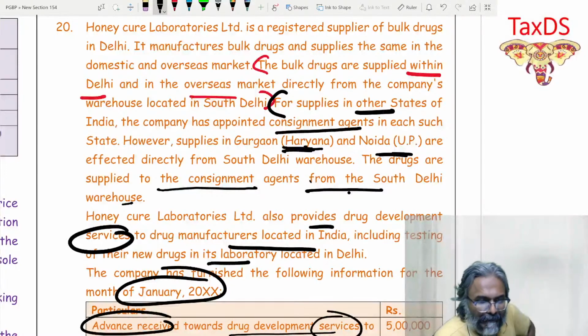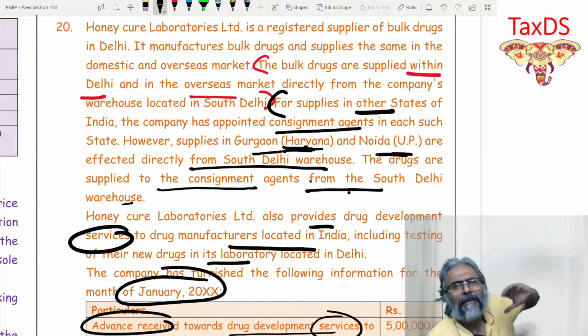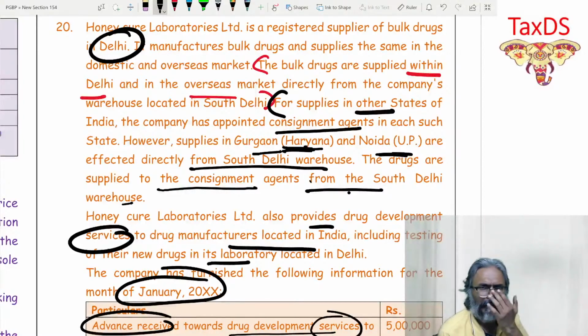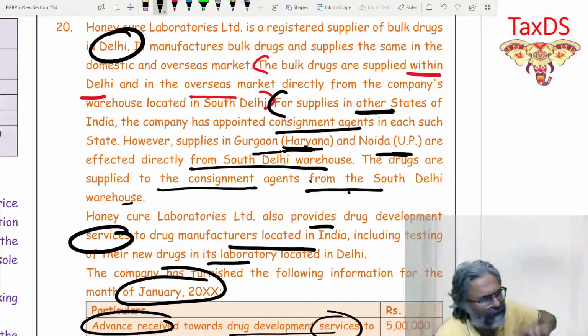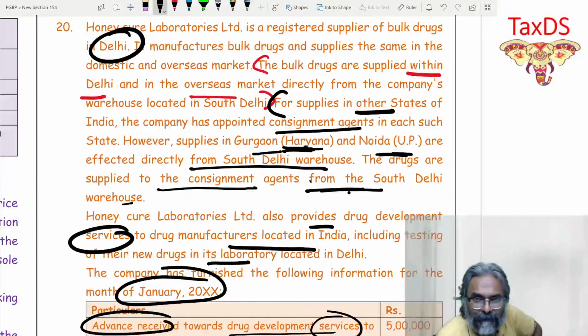Our supplies in Gurgaon and Noida are effected directly from the South Delhi warehouse. So there is no agent that is required over here. Why? Because it is very nearby, no? Delhi, which is the location, to Gurgaon and Noida. So there you don't have any agent. You directly supply to Gurgaon and Noida, but it will be interstate. The drugs are supplied to the consignment agent from the South Delhi warehouse. This would be para 3 supply.